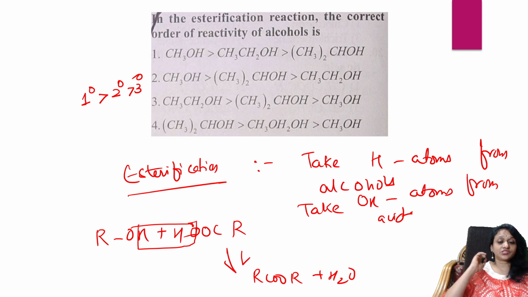So for esterification, always remember this order: methanol first, then primary, then secondary, then tertiary. So which option is first? So this is methanol, primary, second. Clear? Okay.